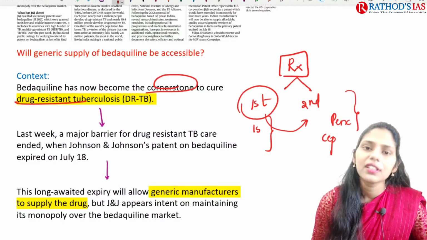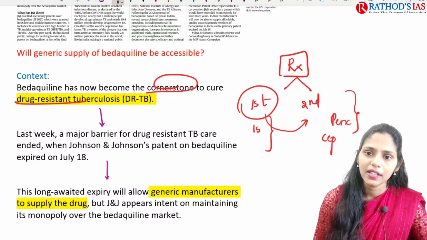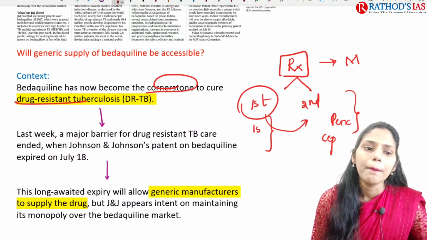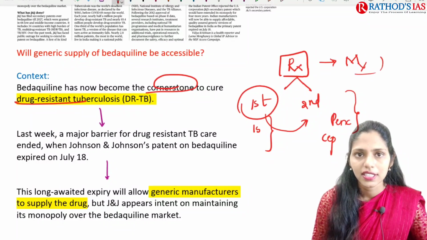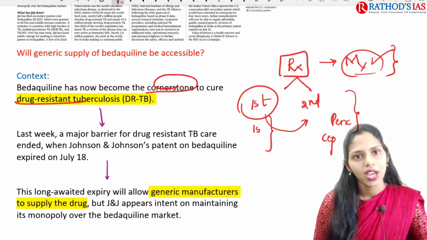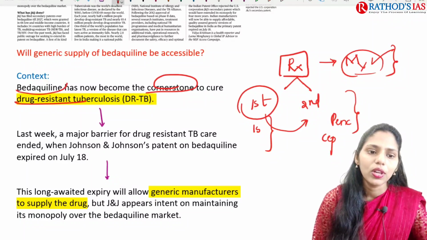If there is resistance to the first line and some second line drugs, that case is called multi-drug resistance TB. In this multi-drug resistance TB, we have a medicine to treat it, that is bedaquiline.